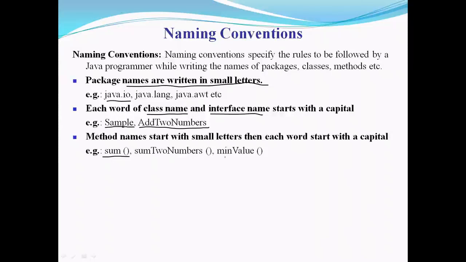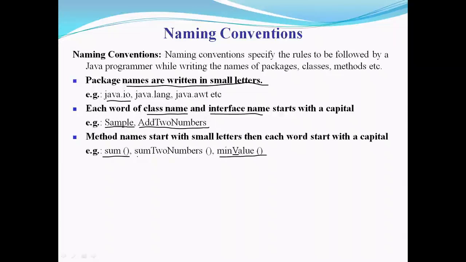Look at this example. I'll go to the last example first. meanValue is my function. It is made up of two words, mean and value. First word is completely small. Second word's first letter, that is V, is capital. So this is how methods, functions have to be declared.